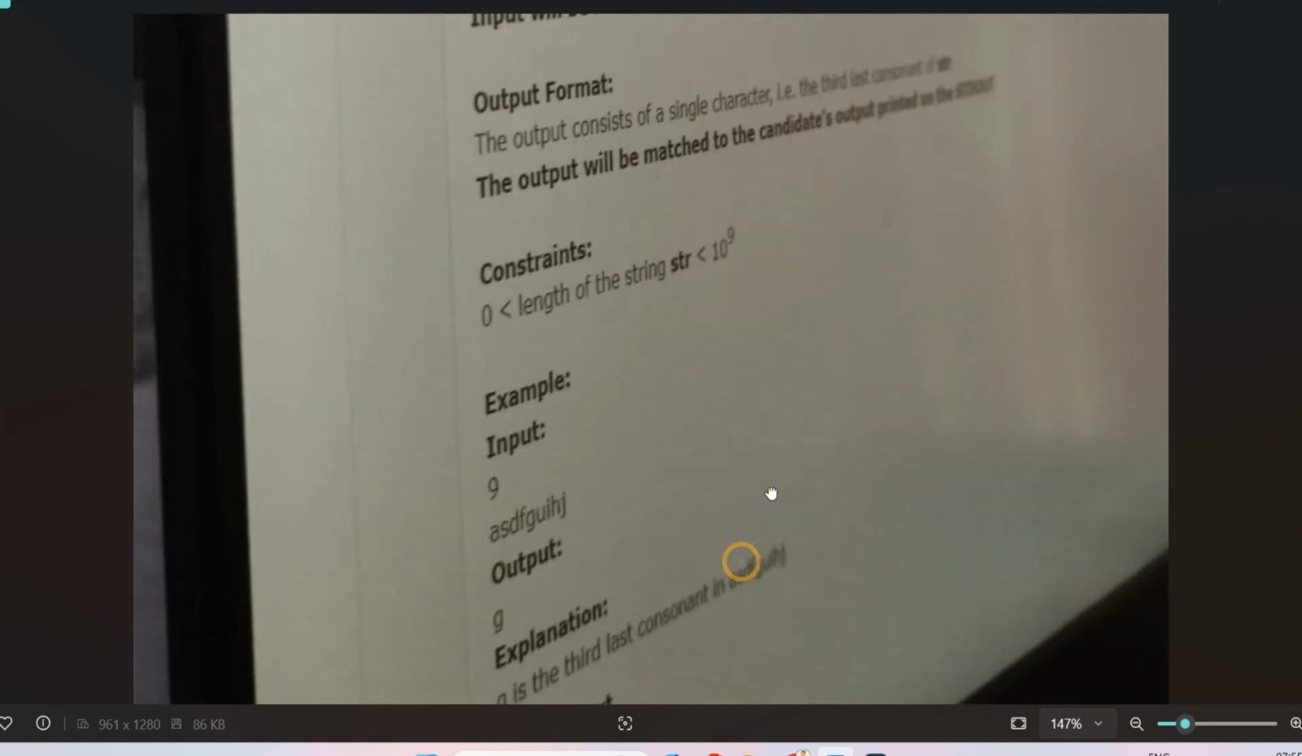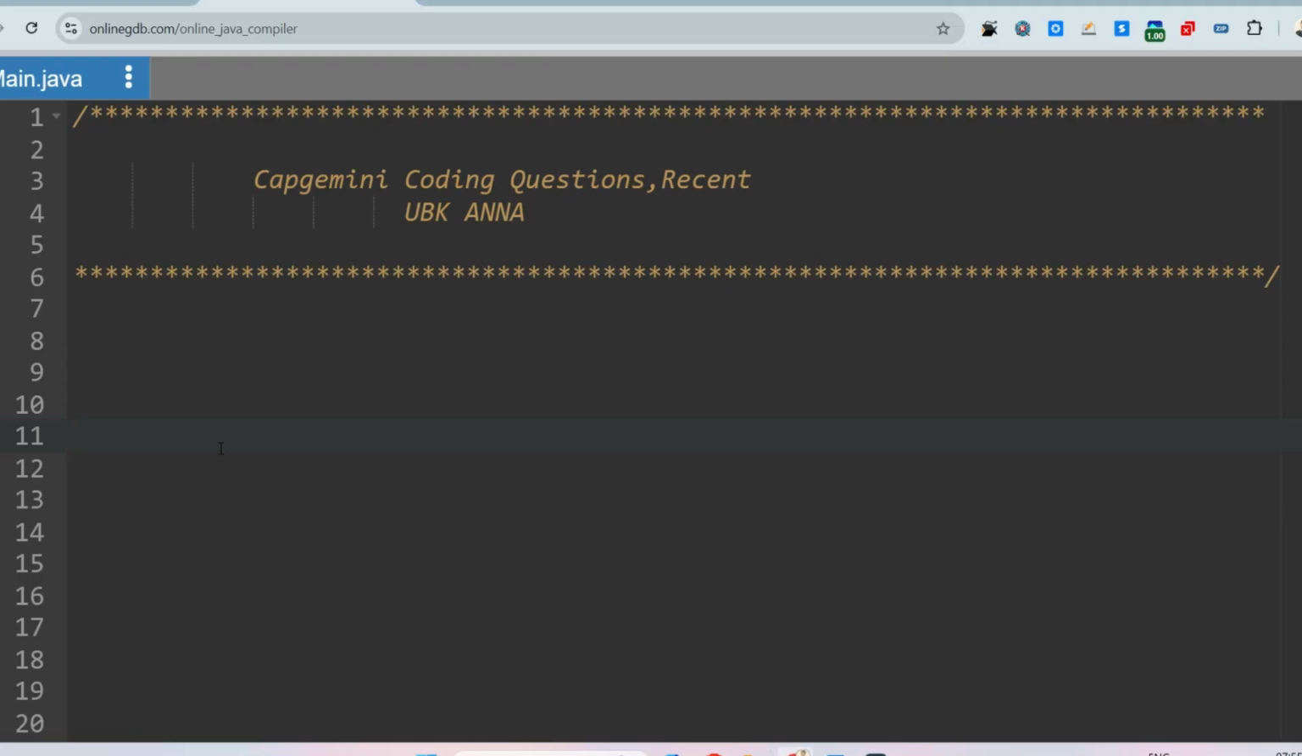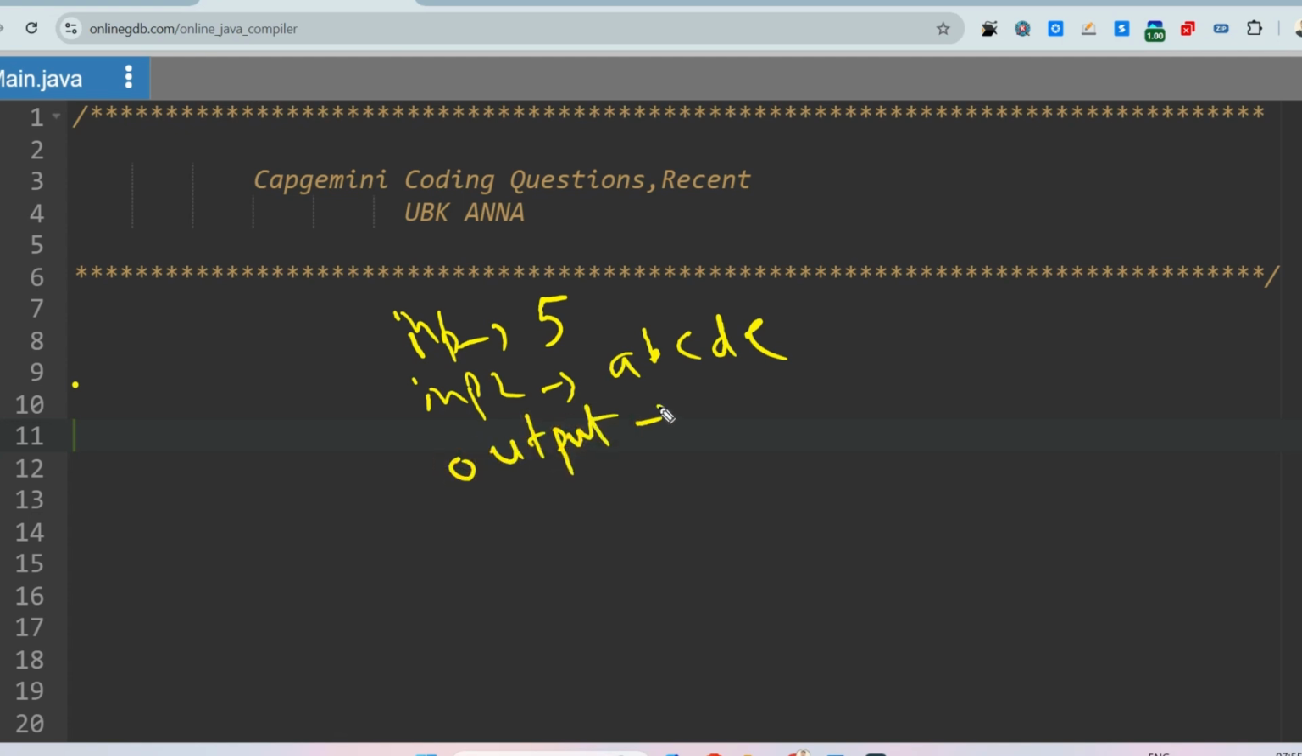So as you can see, let me share the sample input and output on the screen. Let's say the first input is the length of the string, then input 2 will be the string itself, so A, B, C, D, E. Okay, so they are asking to print the third last consonant.